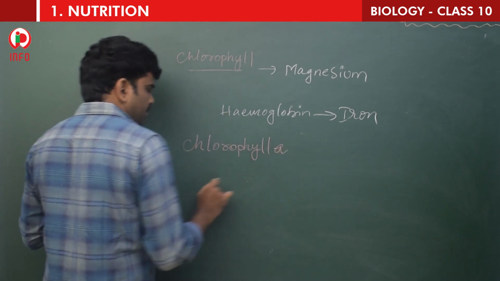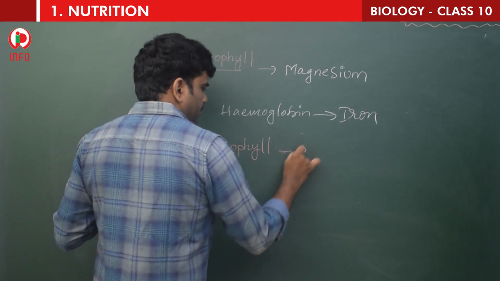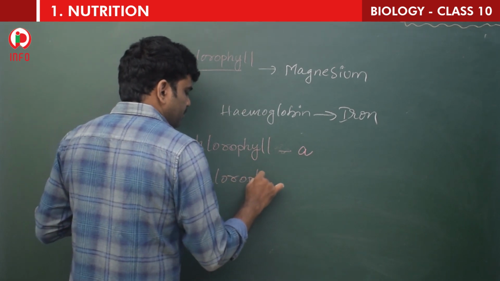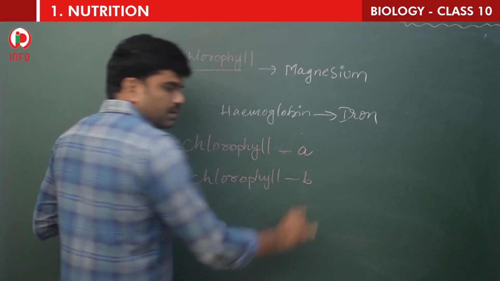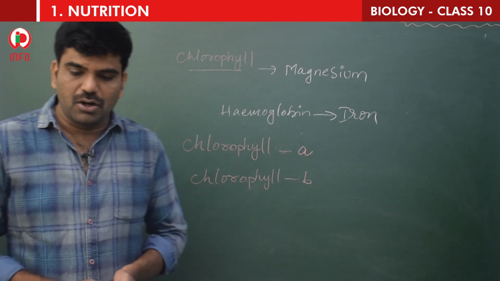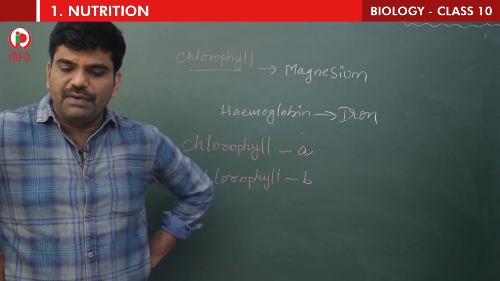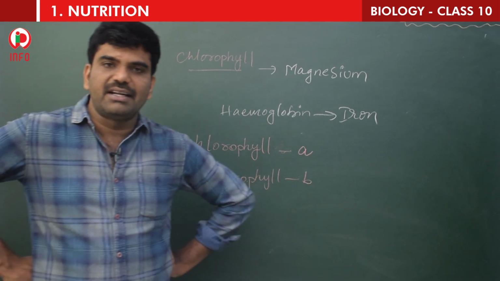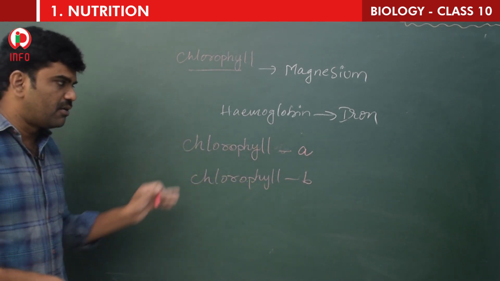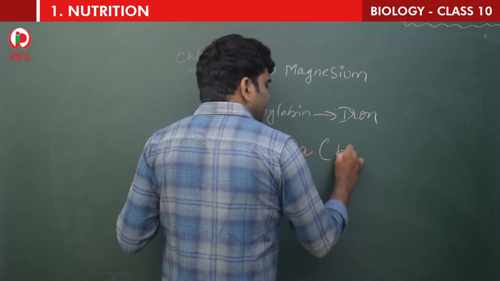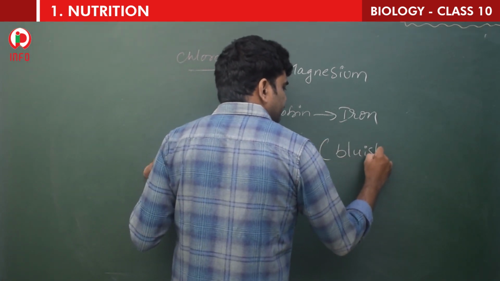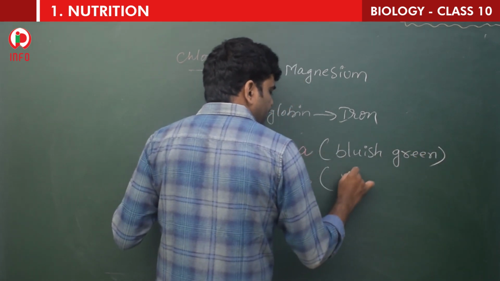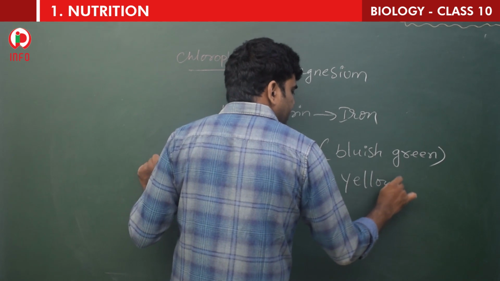Chlorophyll A and the second one is chlorophyll B. Chlorophyll A is bluish green in color, chlorophyll B is yellowish green in color. See the difference, children. Chlorophyll A is bluish green in color, whereas chlorophyll B is yellowish green in color.